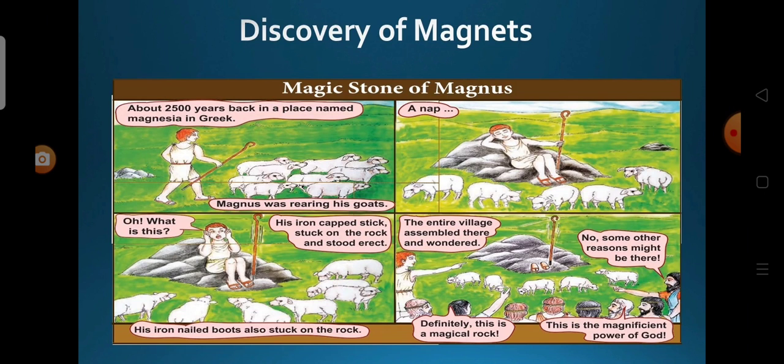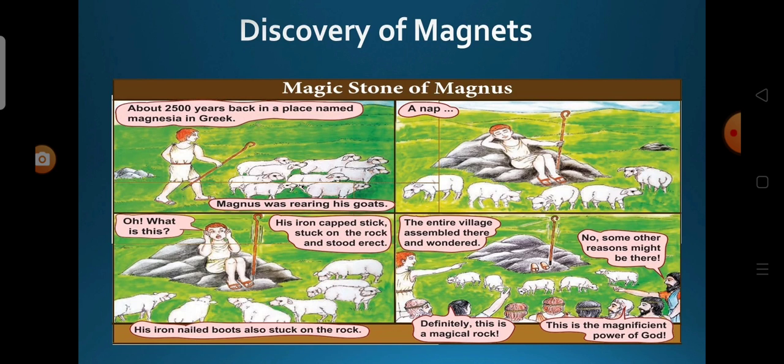Yes, you are right. That is a magnetic rock. People found it attracting not only the stick of Magnus but also all the materials made of iron. More rocks of this kind were found worldwide. These magnetic rocks were named magnets, and the ore is called magnetite after the name of the boy Magnus.